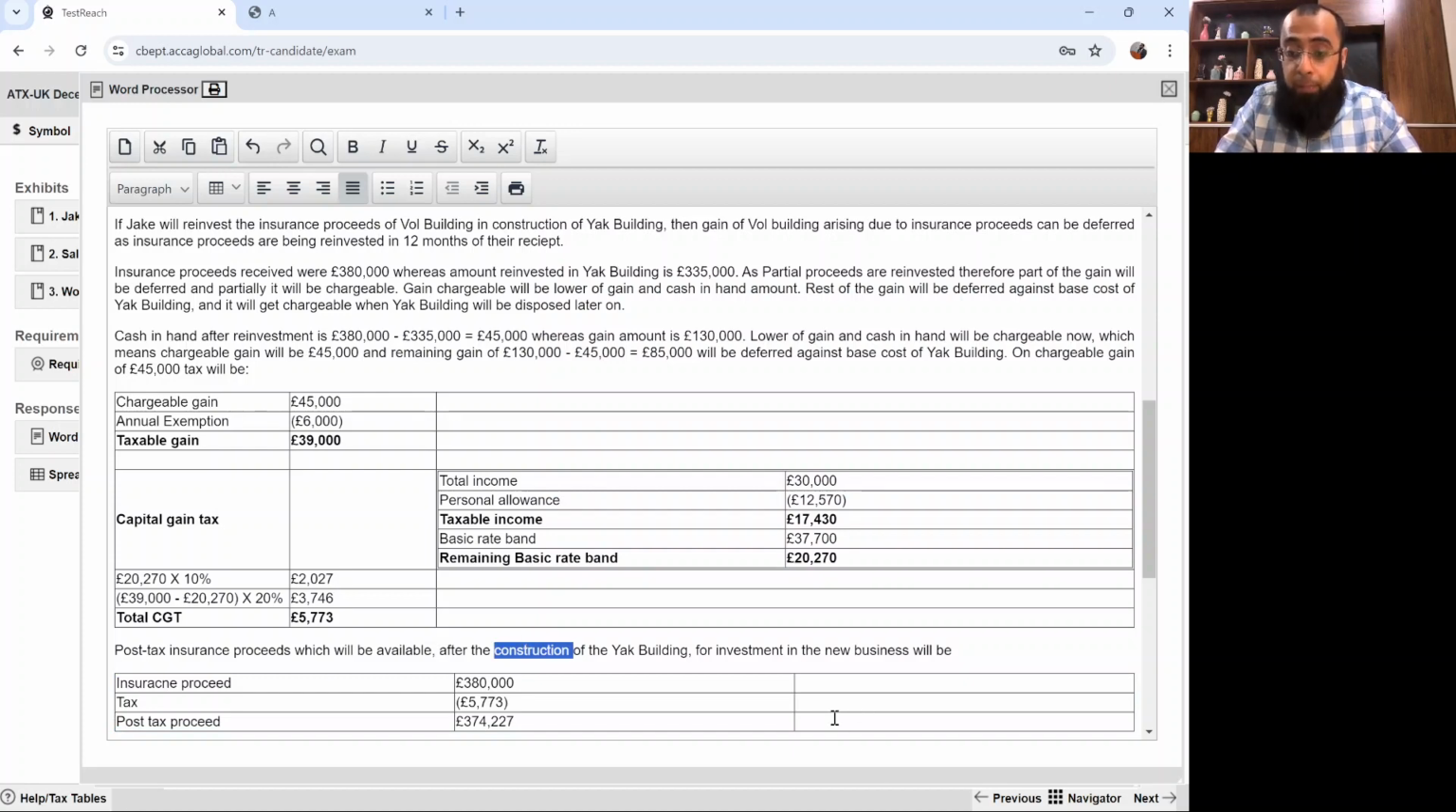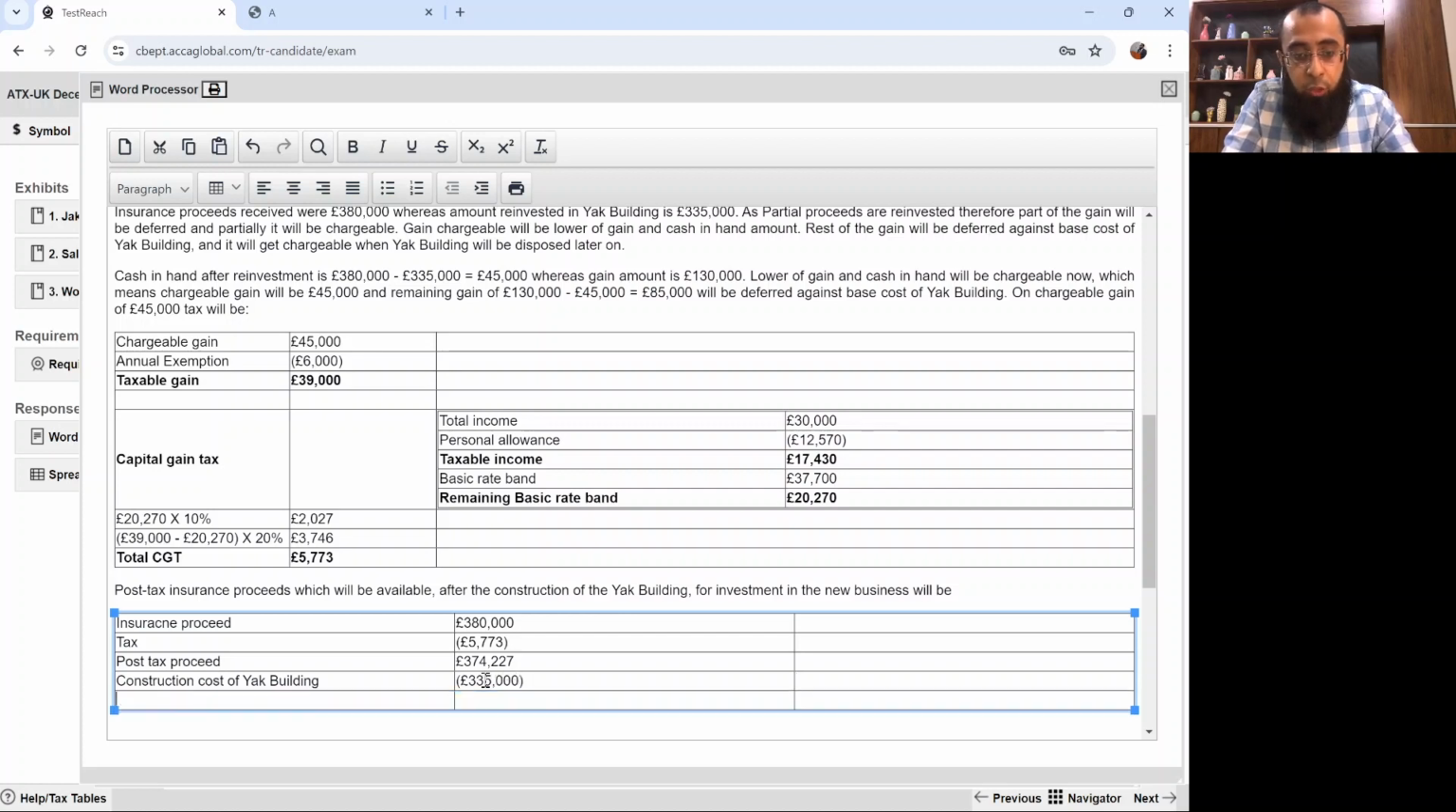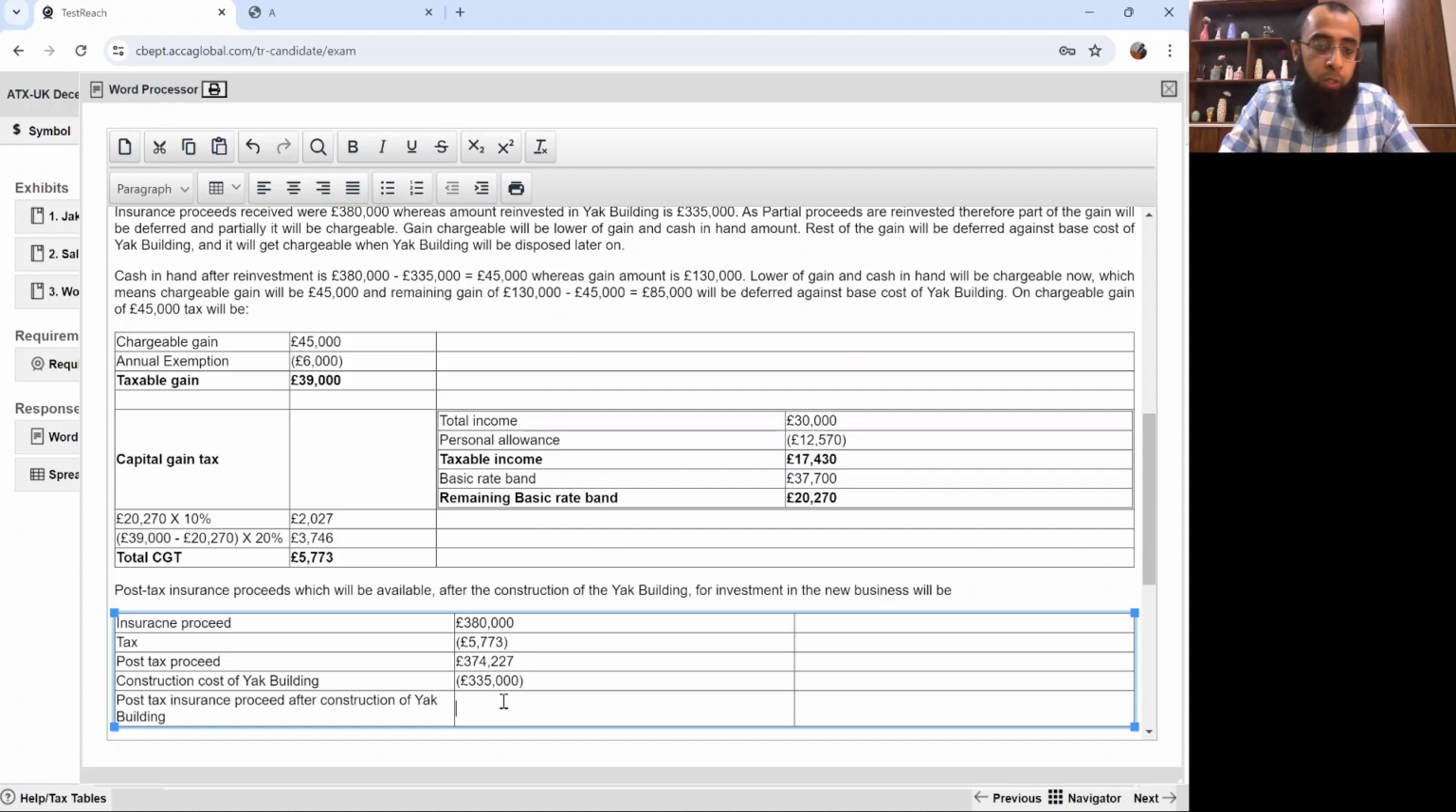After the construction of the YAC building. So what's the construction cost of the YAC building? We already know the construction cost of the YAC building was 335,000, which we reinvested. So the post-tax insurance proceed after construction of the YAC building, what is that? 39,227.